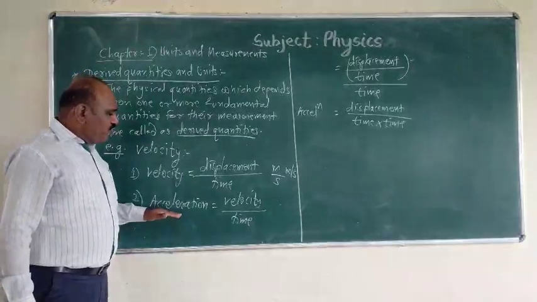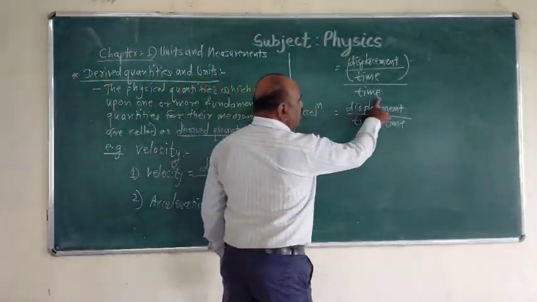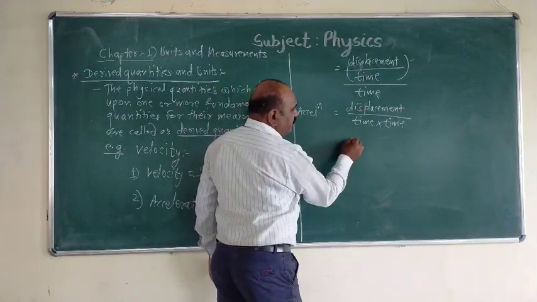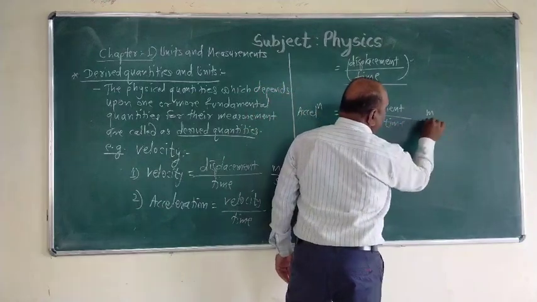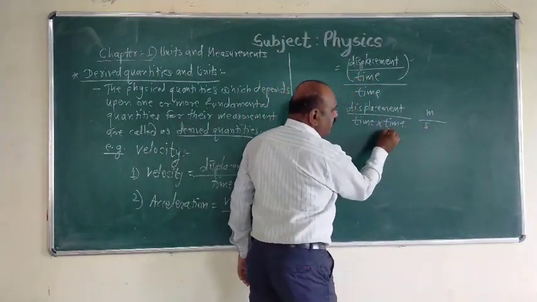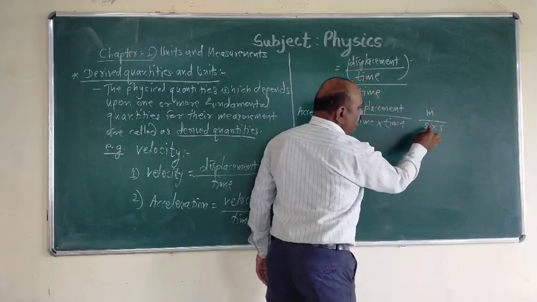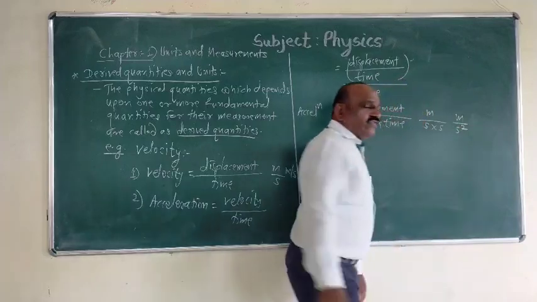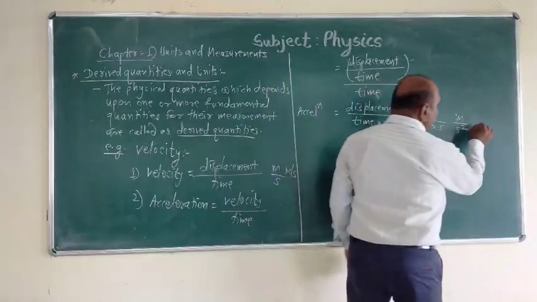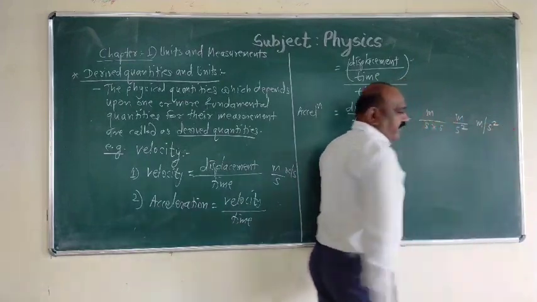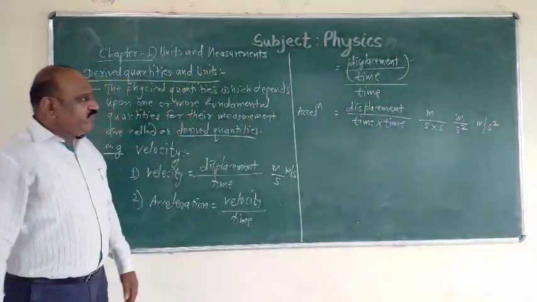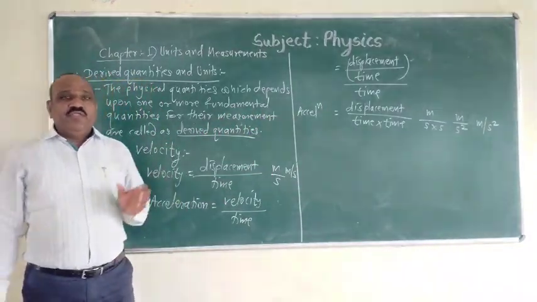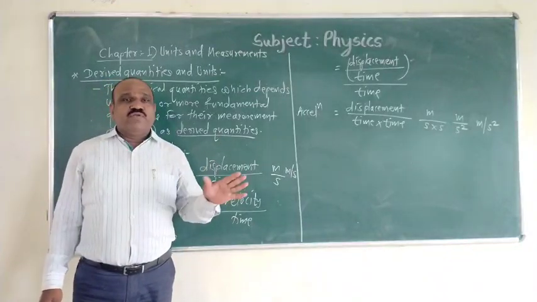Again, the unit of acceleration: unit of displacement is meter, divided by unit of time, second, into second. This can be written as meter divided by second square, meter per second square. In this way, derived quantities and their units are represented in terms of one or more fundamental quantities.